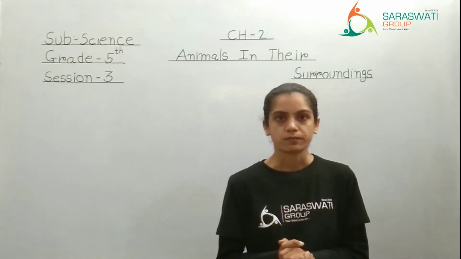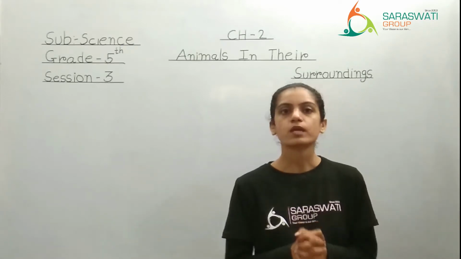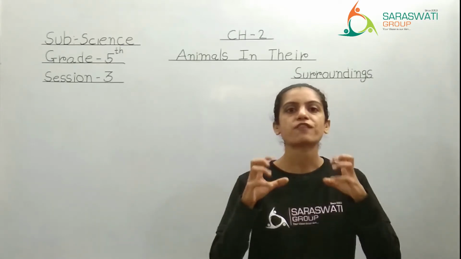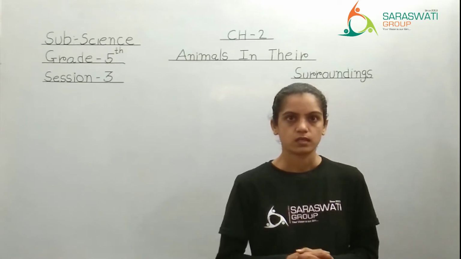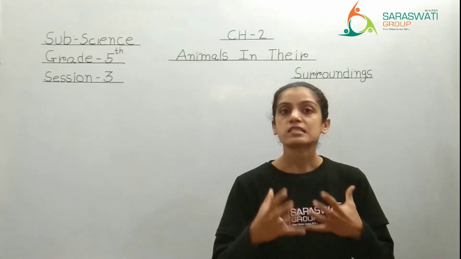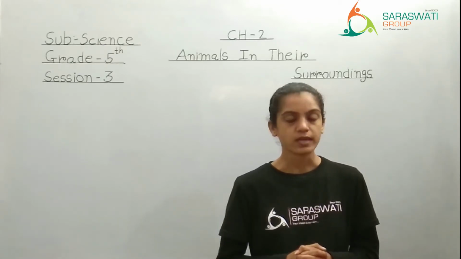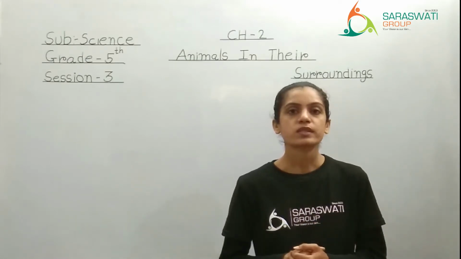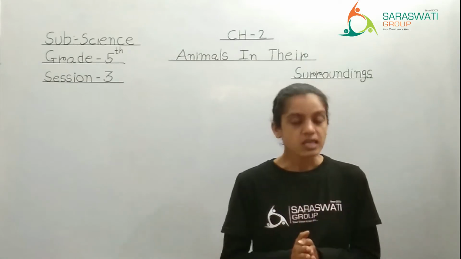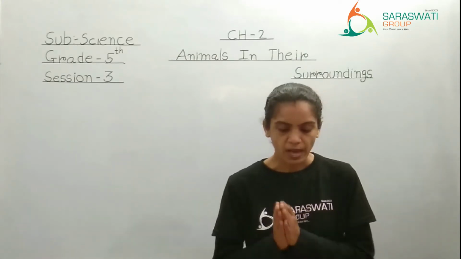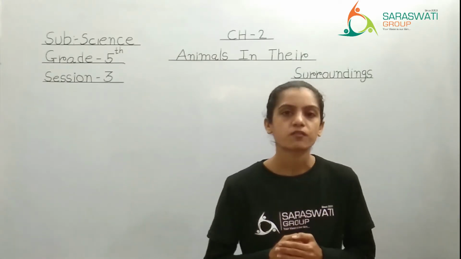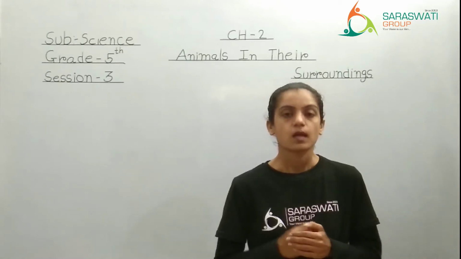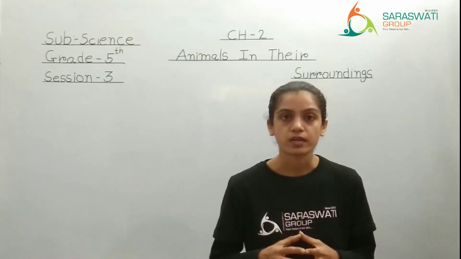Page number 20. As soon as you open the topic, you will see that pictures of animals are given, which we have seen in the slide as well. So what is it describing? The animals shown above have different body covering.